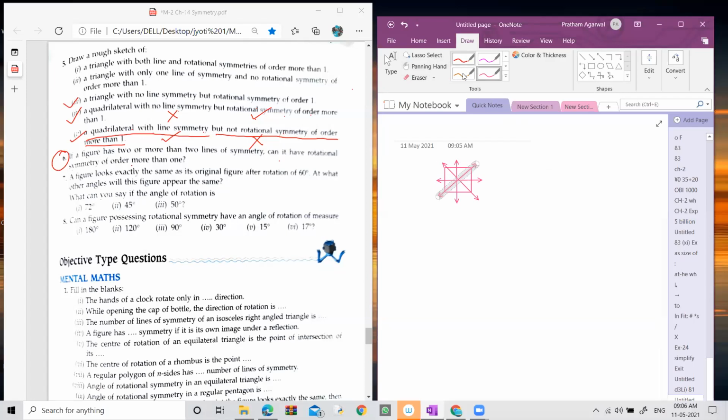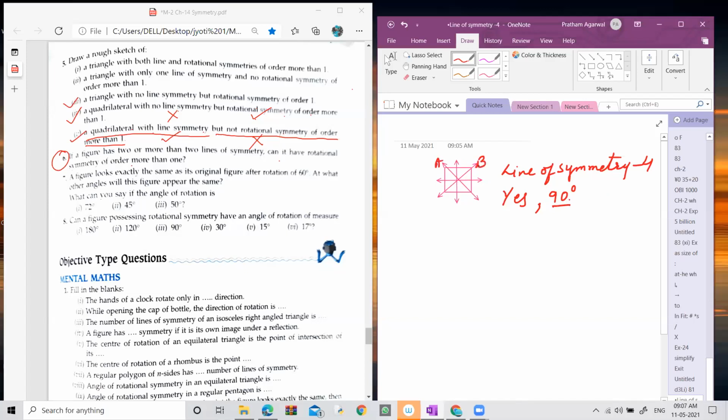So how many lines of symmetry does this figure have? Four lines of symmetry. Now, does this figure have rotation symmetry? Yes. What is the angle of rotation of this figure? At which angle does it look like before, as it is in the starting position? The first angle of rotation is 90 degrees. When you rotate this square through 90 degrees, it looks like before.